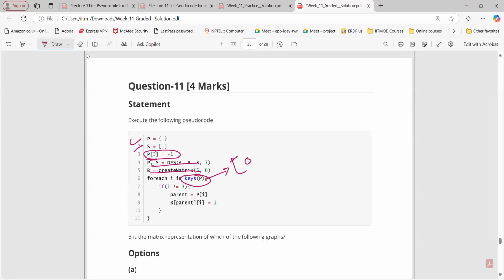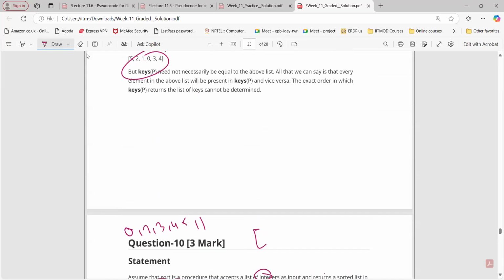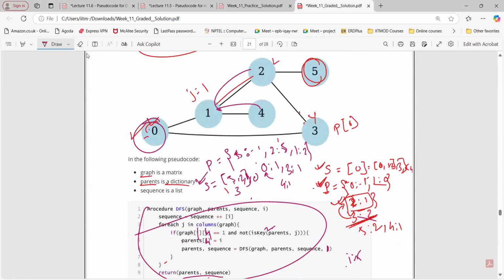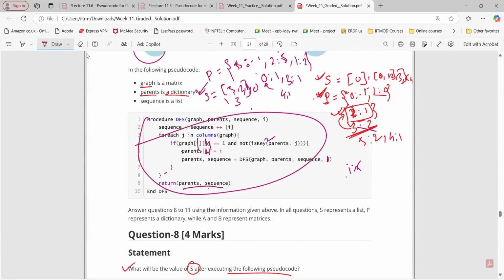A list of that particular thing, right? Yes, sir. So order doesn't matter. We can write 0, 1, 2, 3, 1, 4, 2, 5, 3, 5, 4 like this. If I is not equal to 3, okay, what are we doing? Parent equals, let's say 0, not equal to 3, P of 0 is what? We need to keep track of that particular node, right? So again we need to apply that for finding the dictionary when it equals 3 and -1. Tell me what will be the dictionary here for P.